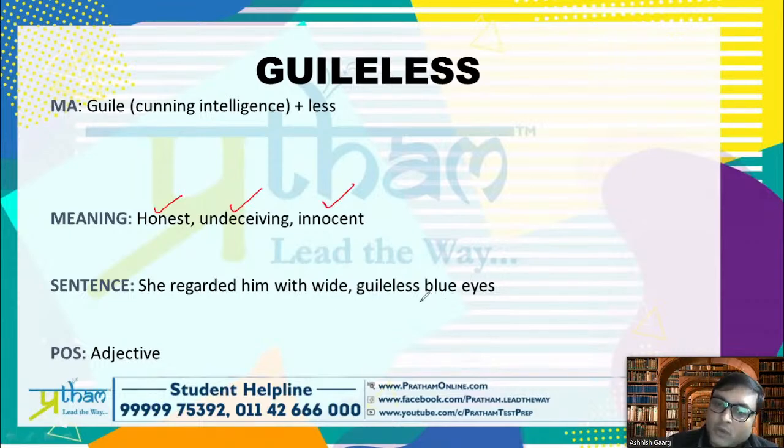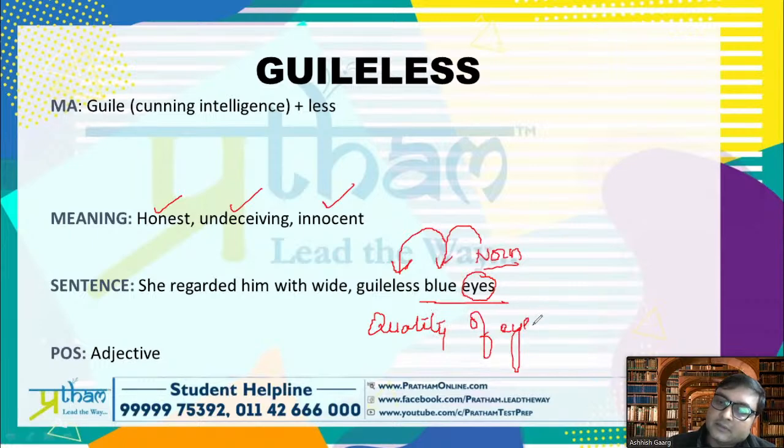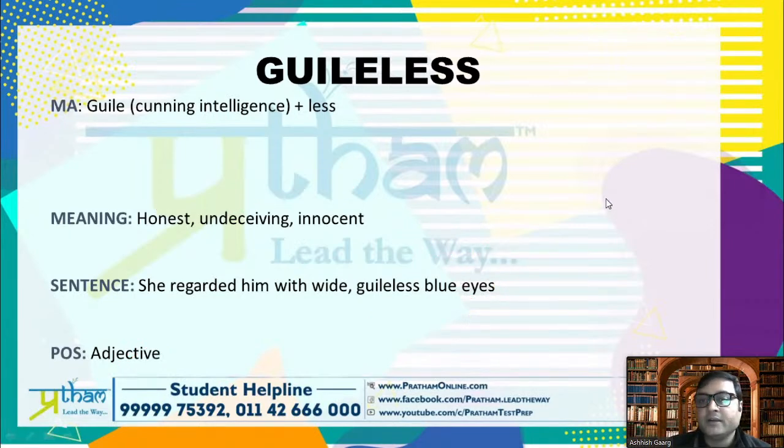So eyes, noun. How are the eyes? Guileless blue eyes. Talking about the quality of eyes. Therefore, part of speech is an adjective. Okay. Next one.